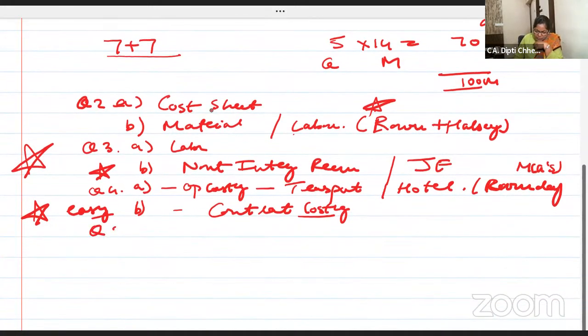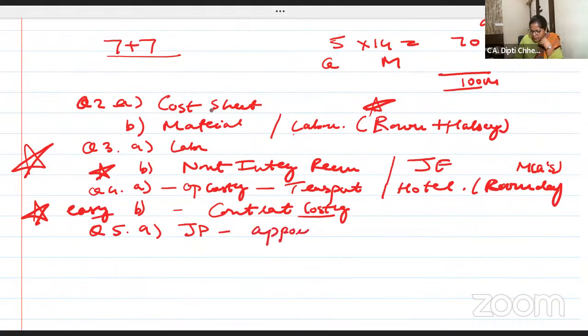Okay. Question number 5. A bit is say joint product. So either they will ask you apportion the joint product, or they will ask you decision making. You remember whether you should further process or not. 5-step answer.